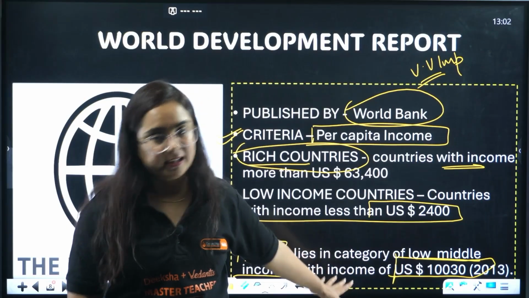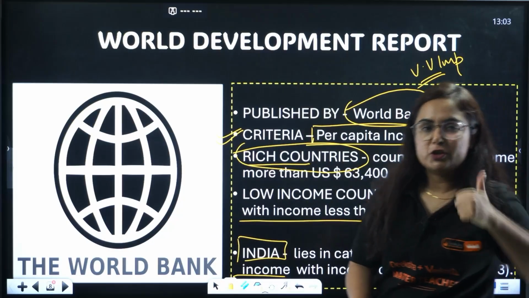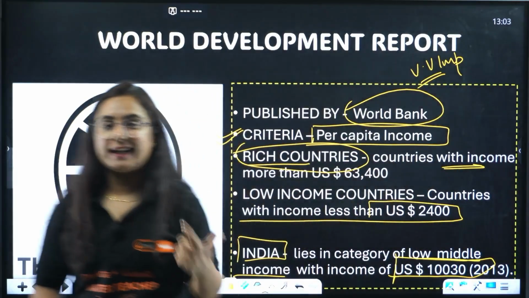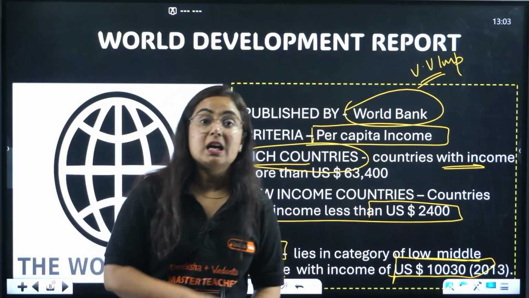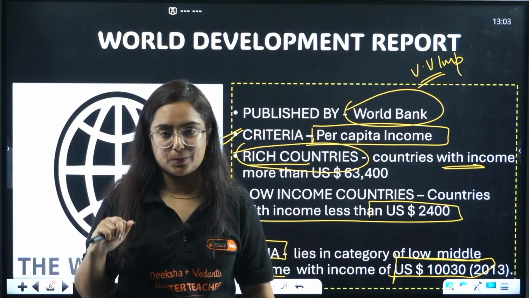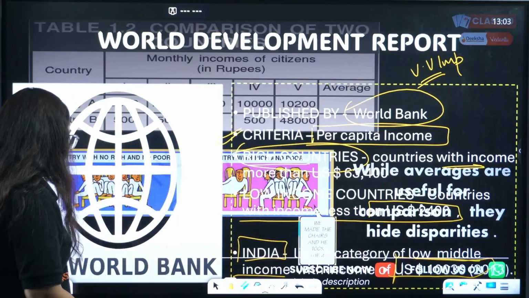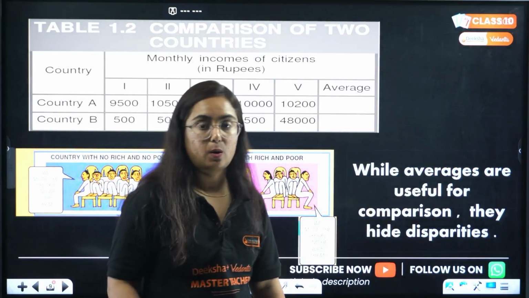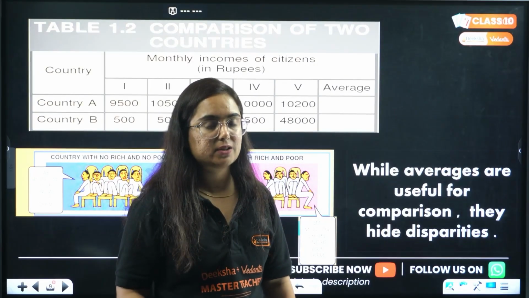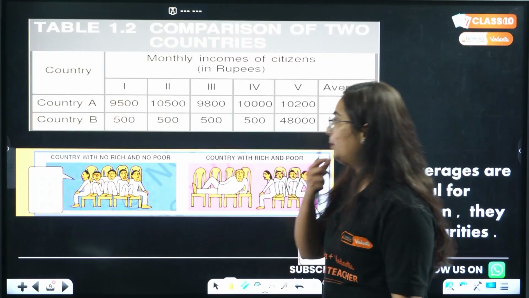Get it? Clear? So what was the report? World Development Report published by the World Bank. What is the criterion? Per capita income. It classified countries into rich, poor or middle income groups. Done? Clear? Now comes the point. Is it accurate? Is it worthy enough to compare the countries? No, actually not. Why? Let me tell you with the help of this example.